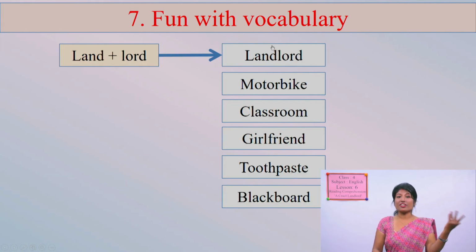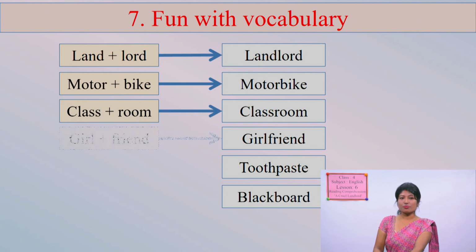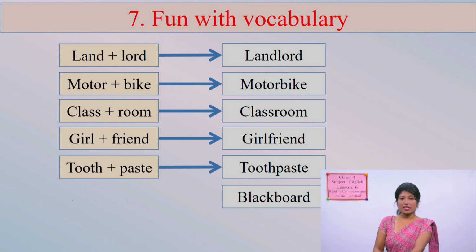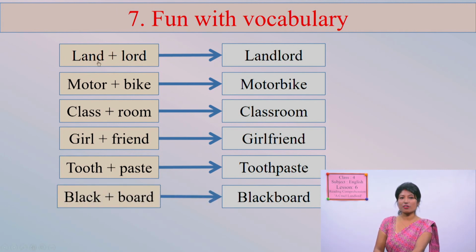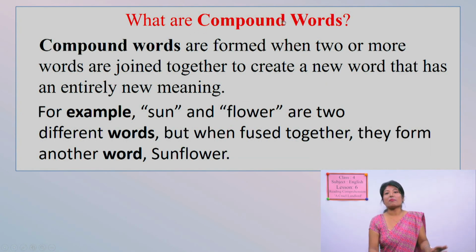Fun with vocabulary. Land plus lord, landlord. So what about motorbike, classroom, girlfriend, toothpaste and blackboard? It's very easy. Each is made up of 2 words like this: motor plus bike, class plus room, girl plus friend, tooth plus paste, black plus board. So these words are called compound words.